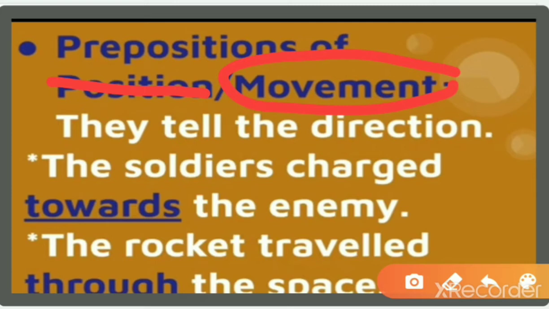We have: the soldiers charge towards the enemy. What is the movement here of the soldiers? The soldiers charge towards the enemy. This is the direction, that is, they have charged themselves towards the enemy. The rocket traveled through the space.